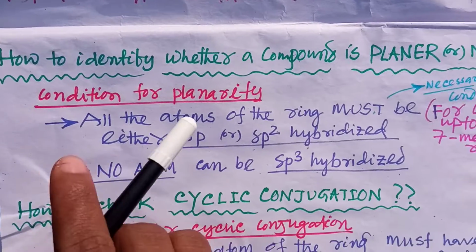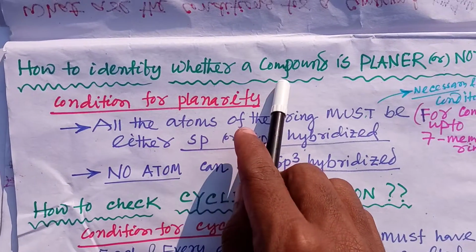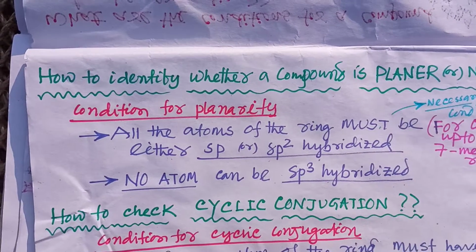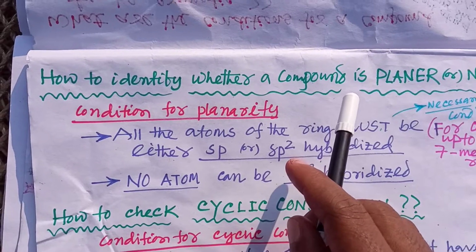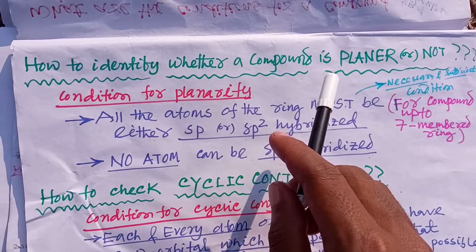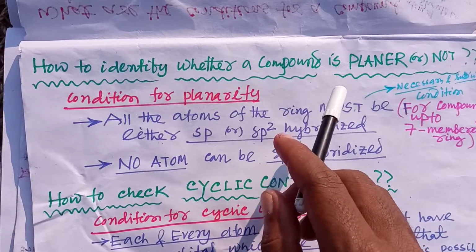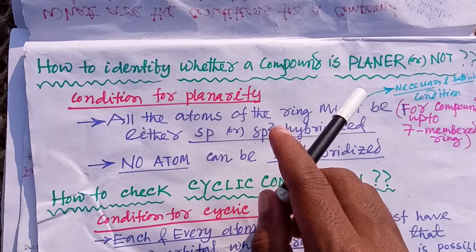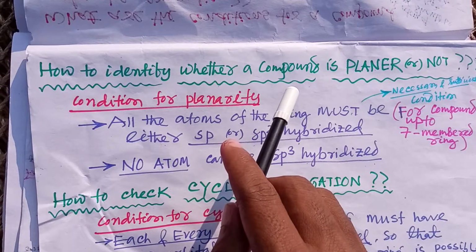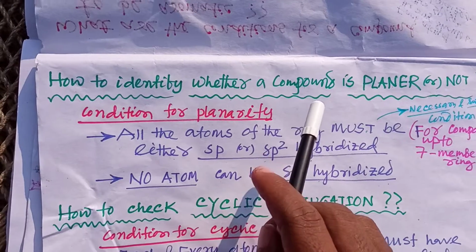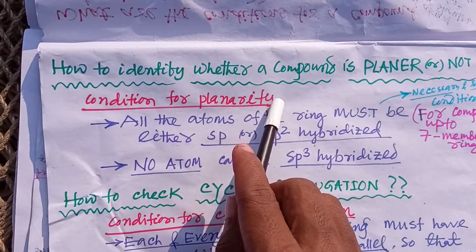So let's see how to identify whether a given compound is planar or not. What is the criteria? The first condition is that the compound should be cyclic, and it is very easy to check whether a compound is cyclic or not. But the question is how to identify whether a compound is planar or not. So here is the condition for planarity.